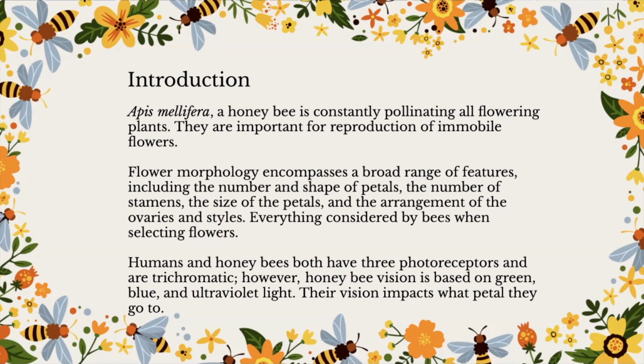Humans and honeybees both have 3 photoreceptors and are trichromatic. However, honeybee vision is based on green, blue, and ultraviolet light. Their vision impacts what petal they go to.